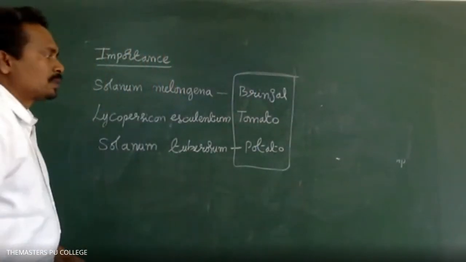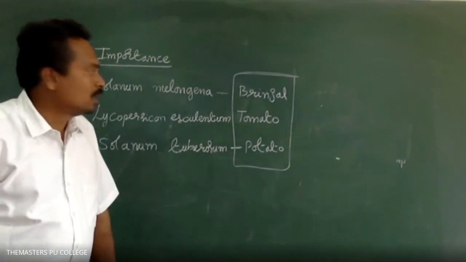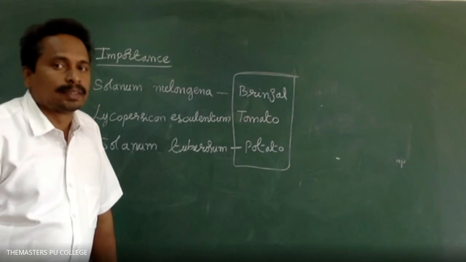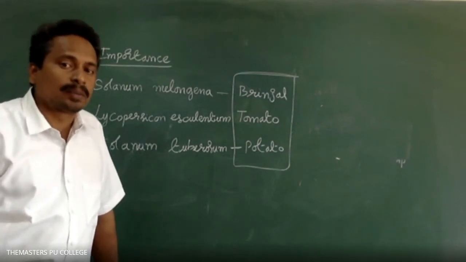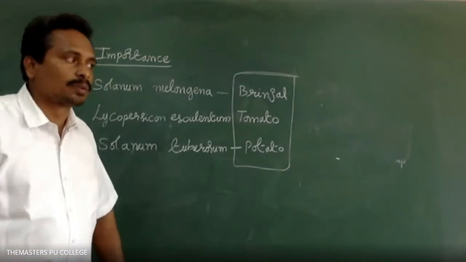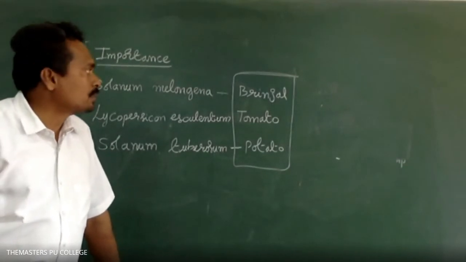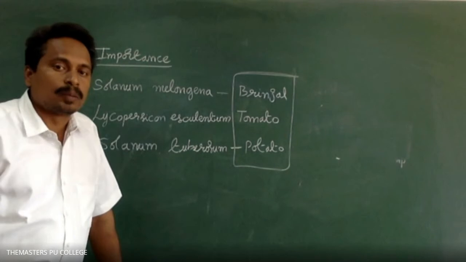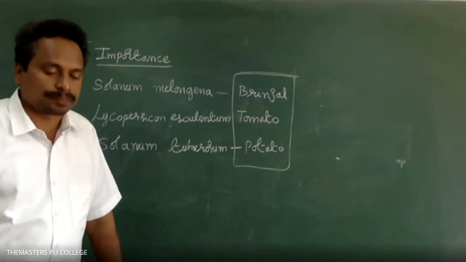So brinjal, tomato fruits are used as vegetables. Potato, is it a fruit or a root or a stem modification? Stem modification. Very good. We have learned about modifications: root, stem, and leaf modifications, right? So the brinjal, tomato, and potato are used as vegetables.